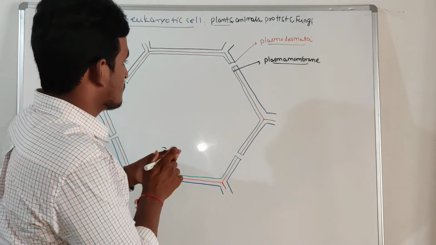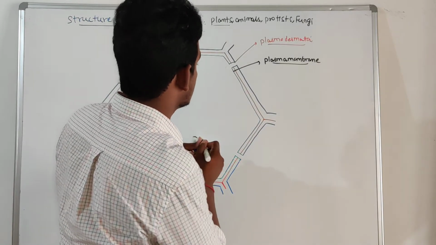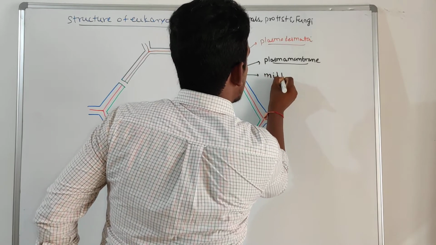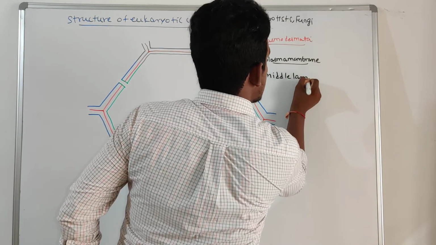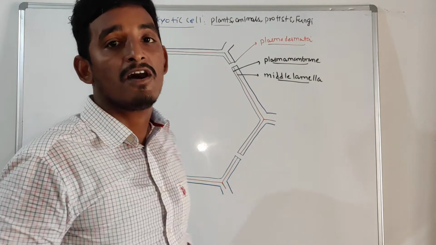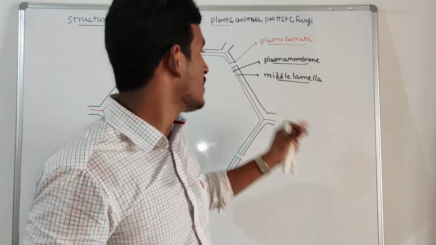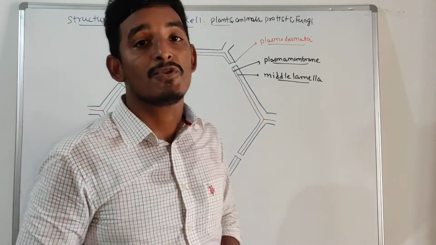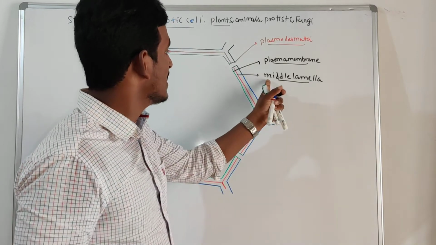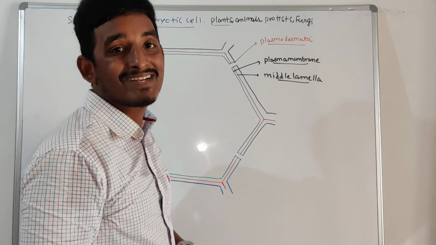On the surface of the plasma membrane, another layer is present now. What we call this layer is the middle lamella. Here the middle lamella is made up of calcium pectate and magnesium pectate. It is formed from the cell plate during cytokinesis. What is the use of this middle lamella? It helps in attachment between two adjacent cells.